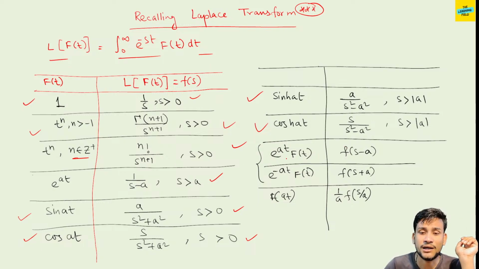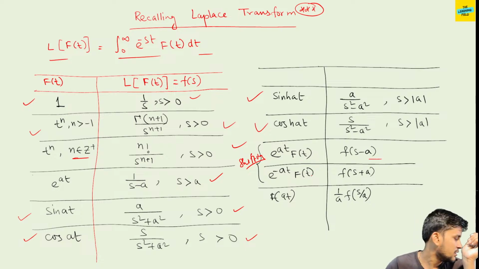And this is, I think, the shifting property. These two are called the shifting property. L of e to the power at f(t) is equal to F(s minus a), and L of e to the power minus at f(t) is equal to F(s plus a).